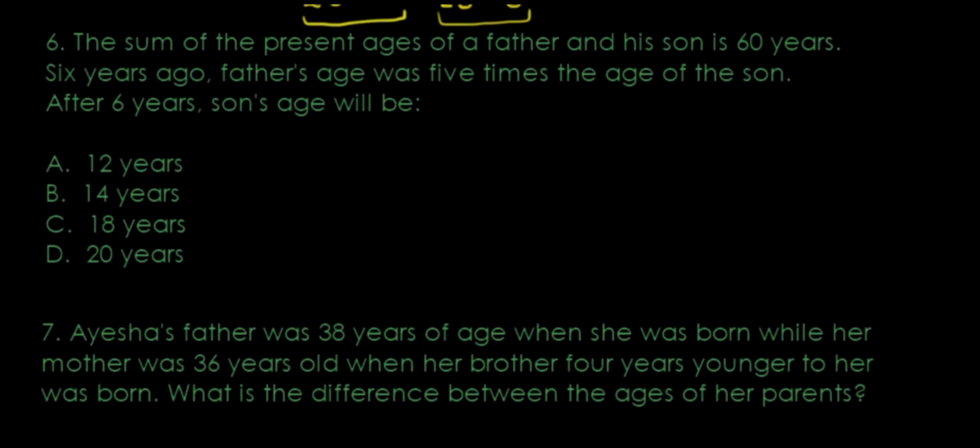The sum of the present ages of the father and his son is 60, okay? So father and son, the sum of both is 60. 6 years ago, father's age was 5 times the age of the son. 6 years ago, that means father take away 6 years, son take away 6 years. Father's age 6 years ago was 5 times the age of the son. That's S.